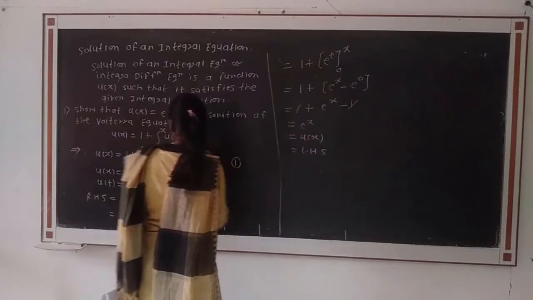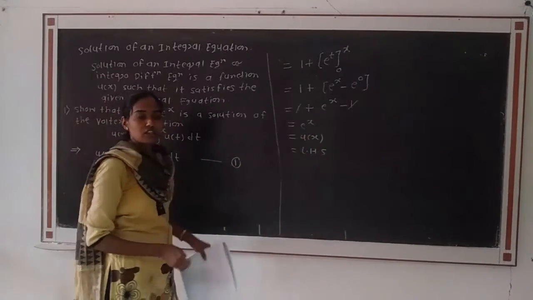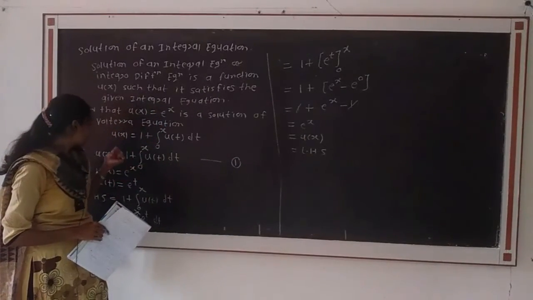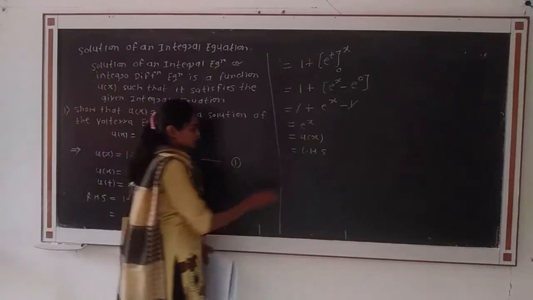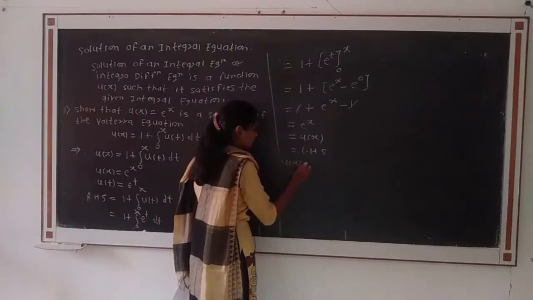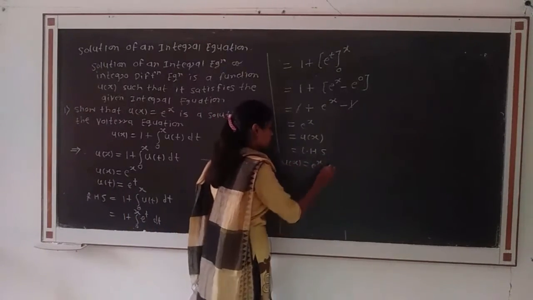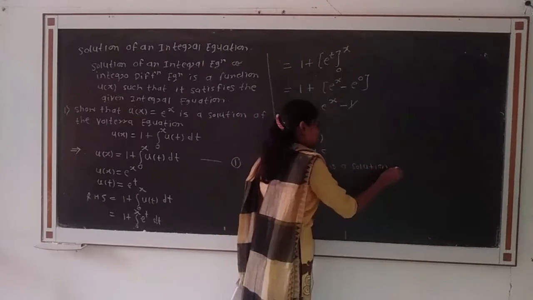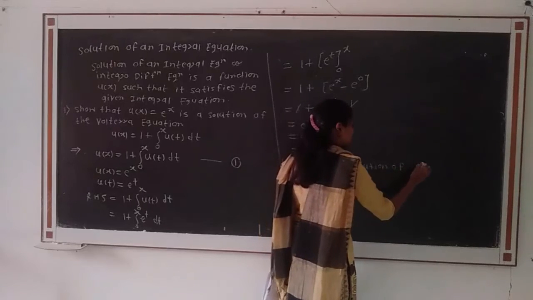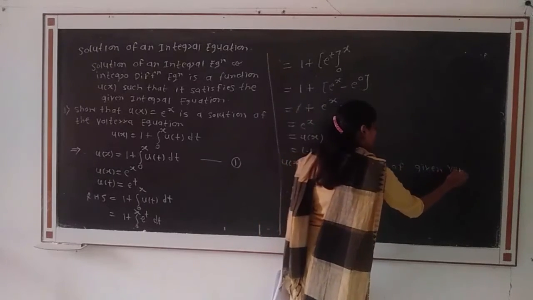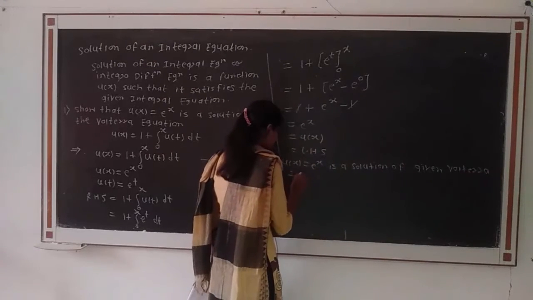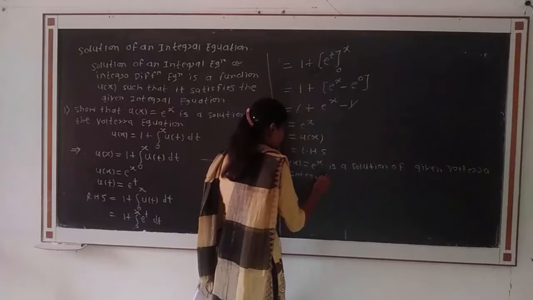Here u of x is equal to e raised to x satisfies the given integral equation, therefore u of x is equal to e raised to x is a solution of the given Volterra integral equation.